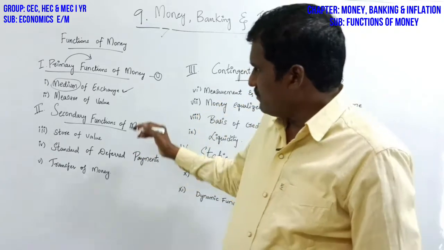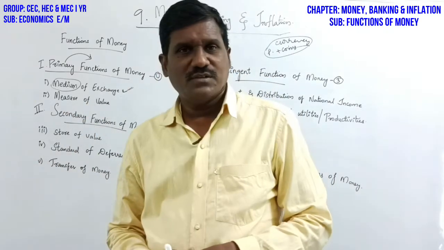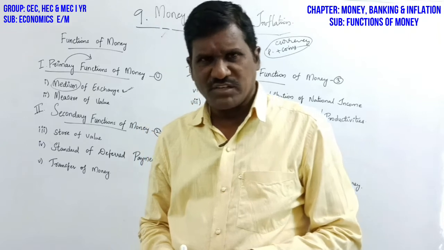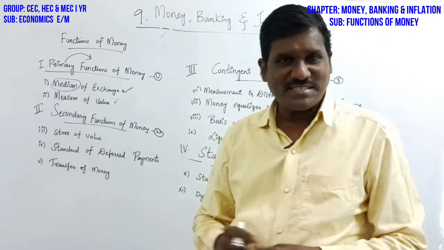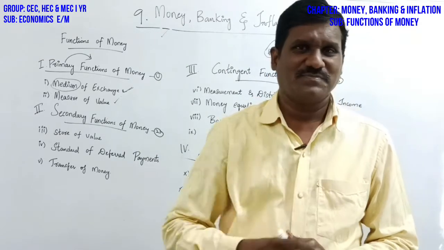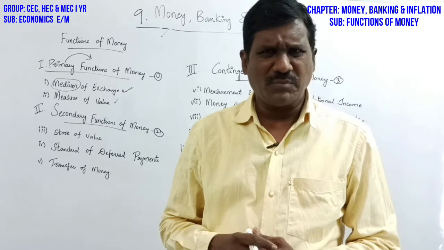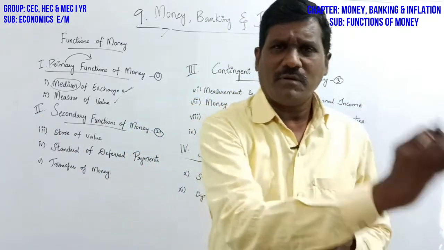Okay, so this is the first function, medium of exchange, in the primary functions. Second, measure of value. Yes, money can be measured in terms of rupees. Suppose if you want to measure gold, it can be measured in rupees.